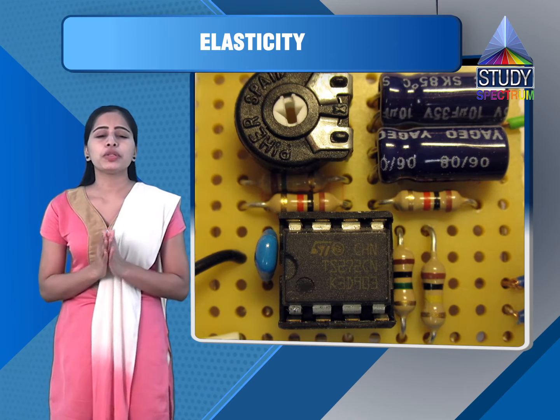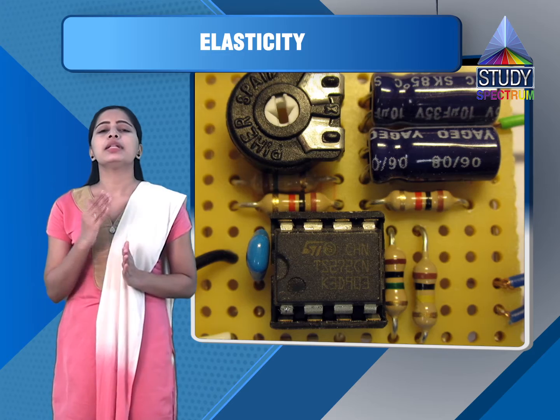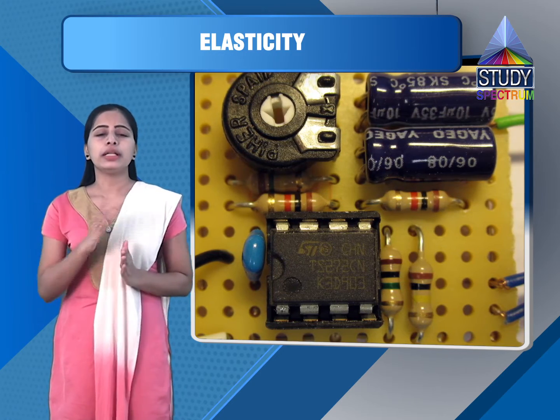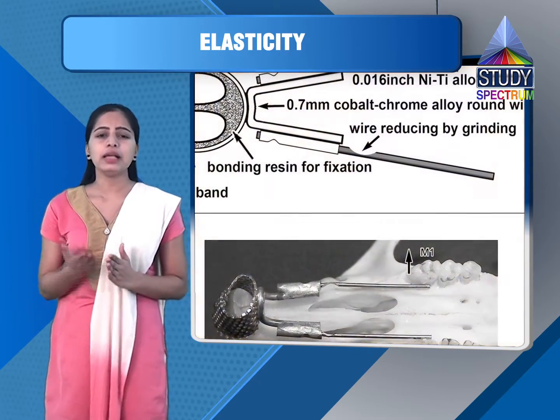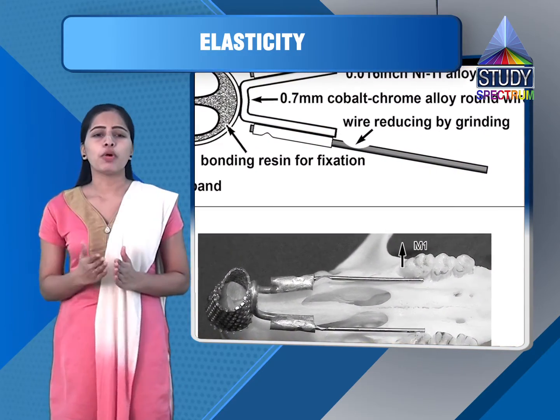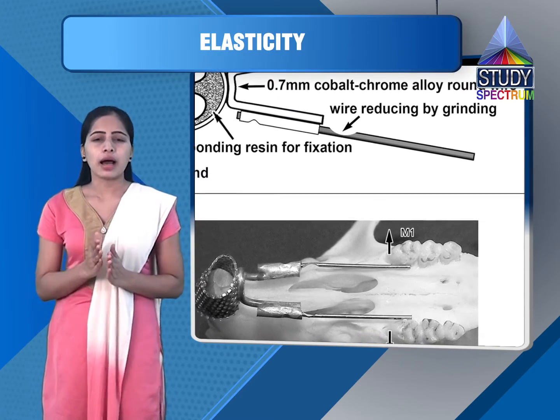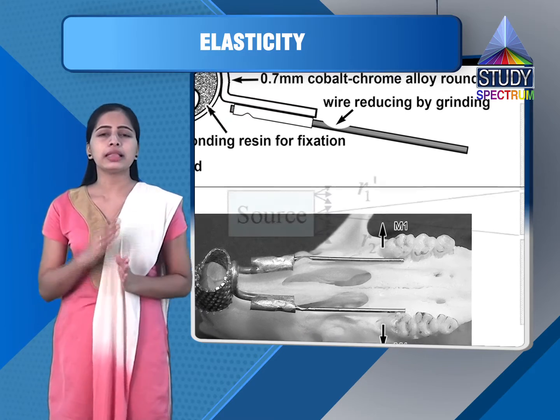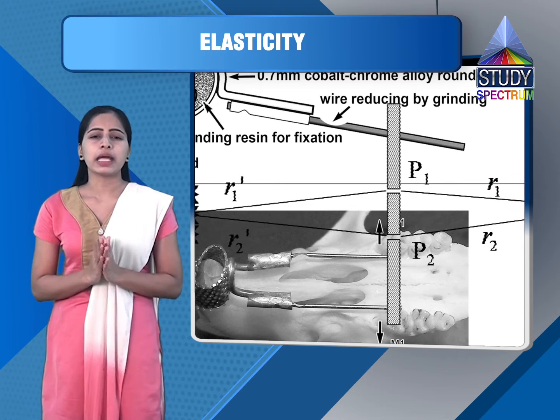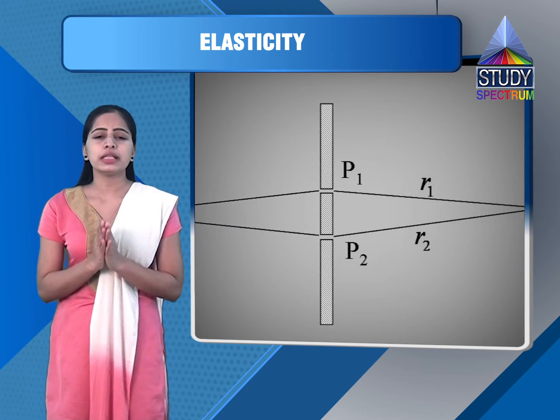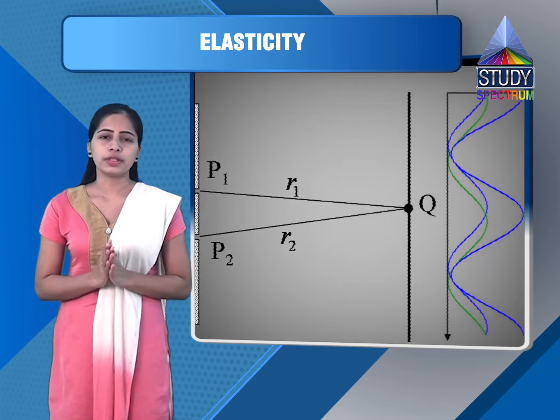As you know, longitudinal stress is mg upon pi r square and longitudinal strain is small l upon capital L. Let us substitute the values and you will get the expression Y equals mg into capital L upon pi r square into small l. So by measuring the extension small l, radius small r, original length L, and noting the load, Young's modulus can be determined. By using this experiment we can determine the Young's modulus of the wire.